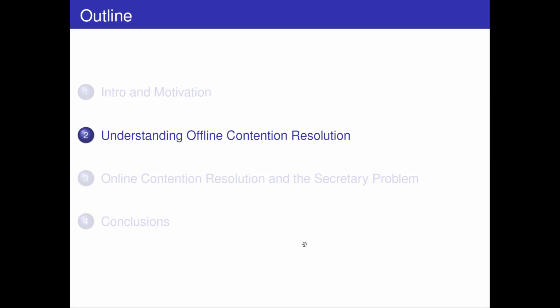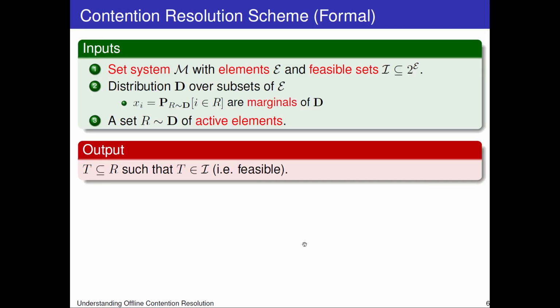Now we're going to talk about our results characterizing the power of offline contention resolution. What is a contention resolution scheme? It has 3 sets of inputs. First, you have a set system M with elements E and feasible sets I. Second, you have a distribution D over subsets of the elements. And third, and most importantly, you have a draw R from the distribution D. We call the set R the set of active elements. By the way, throughout this talk, I'm going to use x_i to denote the marginal probability of an element i being active. The output of a CRS is a subset T of the active elements that is feasible.